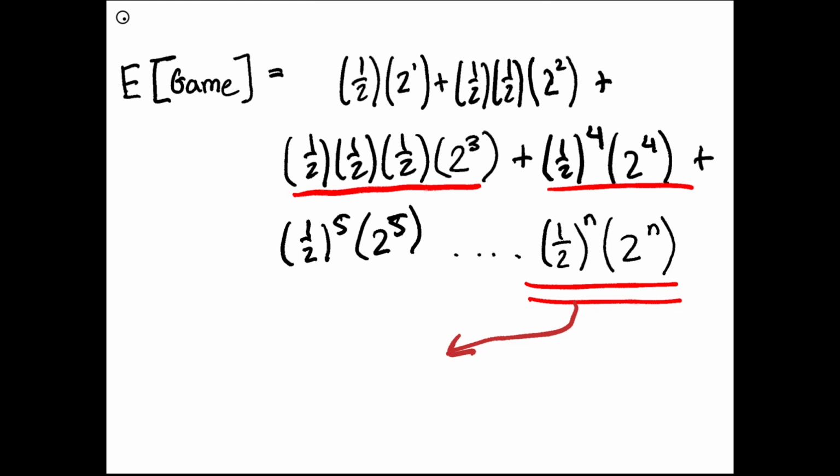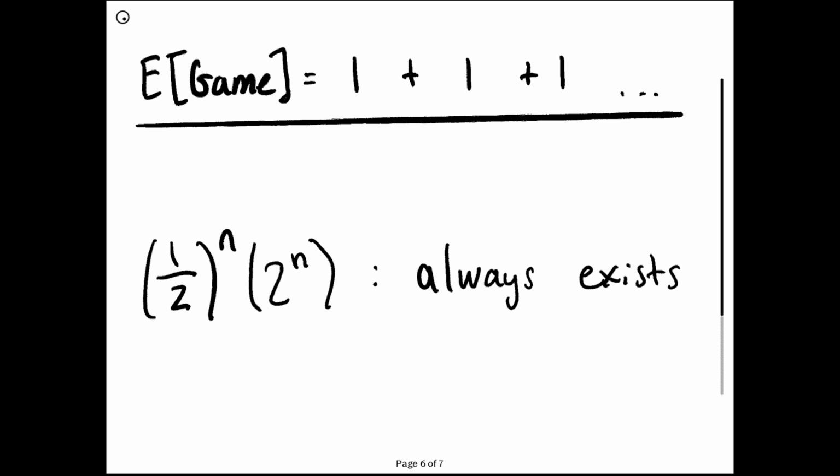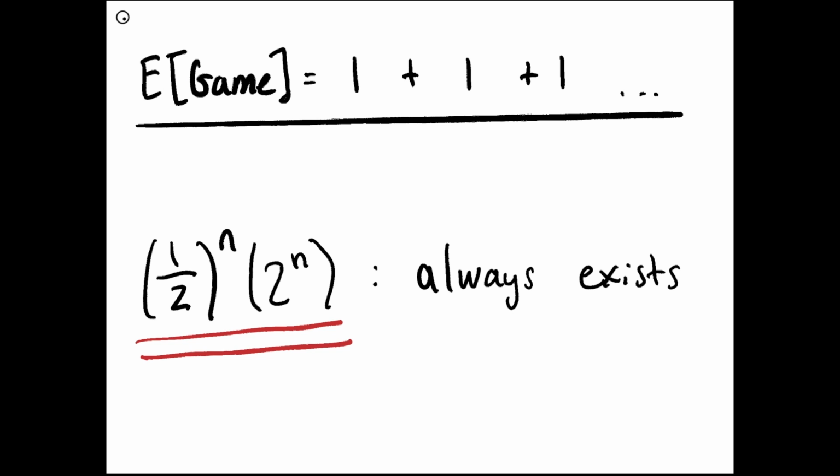And as you can see, this general term simplifies to 2^n times 1/2^n, which is just 1. So your expectation of the game is just a sum of a bunch of 1s. And here we see that the expectation of the game is just a sum of 1s, but we also know that this term will always exist for any n.